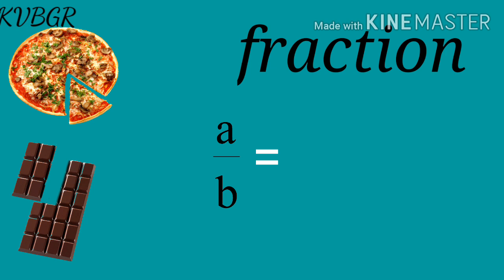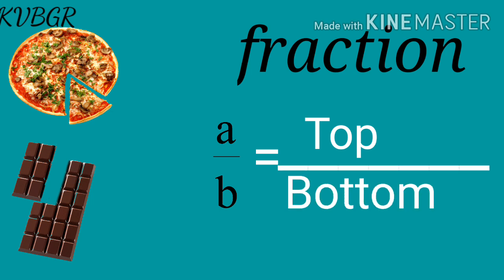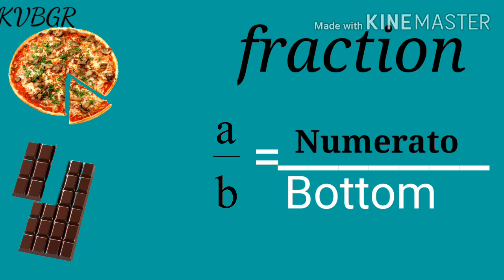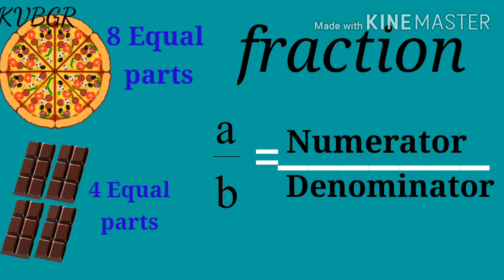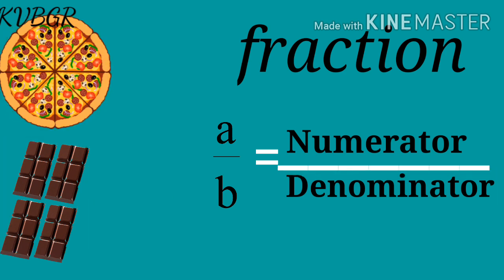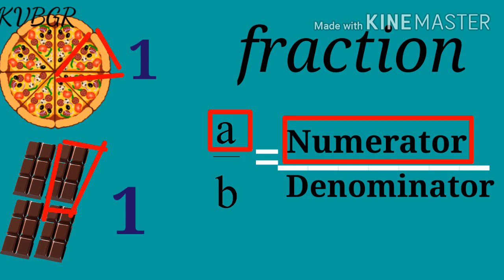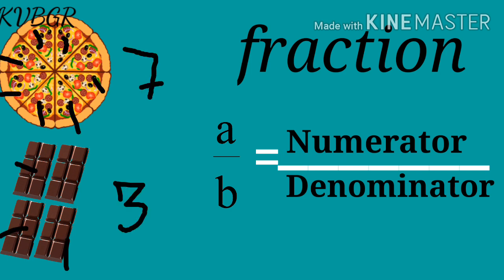A fraction has two parts. One top part and one bottom part. The top part is known as numerator and the bottom part is known as denominator. Denominator is the total number of equal parts in which the whole is divided into. And numerator is the number of equal parts which have been taken out or which have been left out.